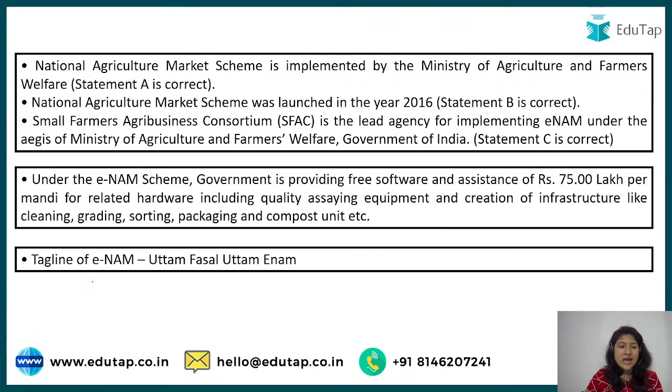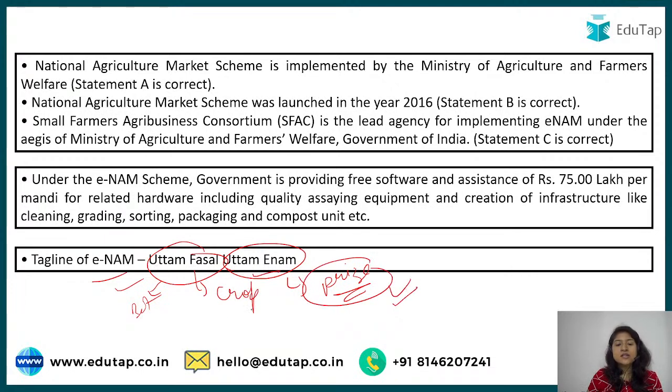So what is the tagline of eNAM? Uttam Fasal, Uttam Inam. Inam means the prize that you get. Uttam means good or the best, and Fasal means the harvest, the commodity that you have harvested from your agriculture, your crop. So you are getting the best prize for the best crop, because we are connecting all of India's APMCs and all the business.